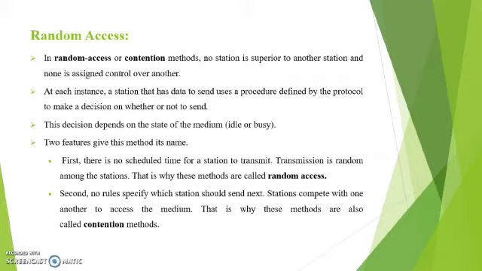Two features are given here. First, there is no scheduled time for a station to transmit. Transmission is random among the stations. That is why these methods are called random access. Second, no rules specify which station should send next. Stations compete with one another to access the medium. That is why these methods are also called contention methods.